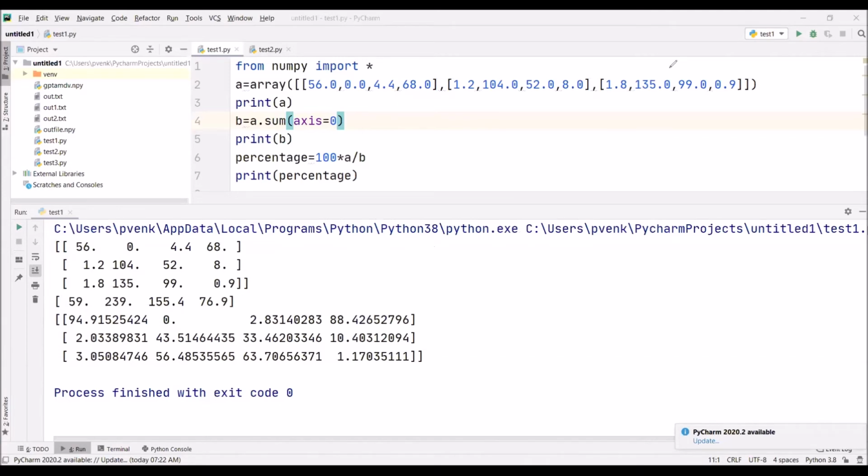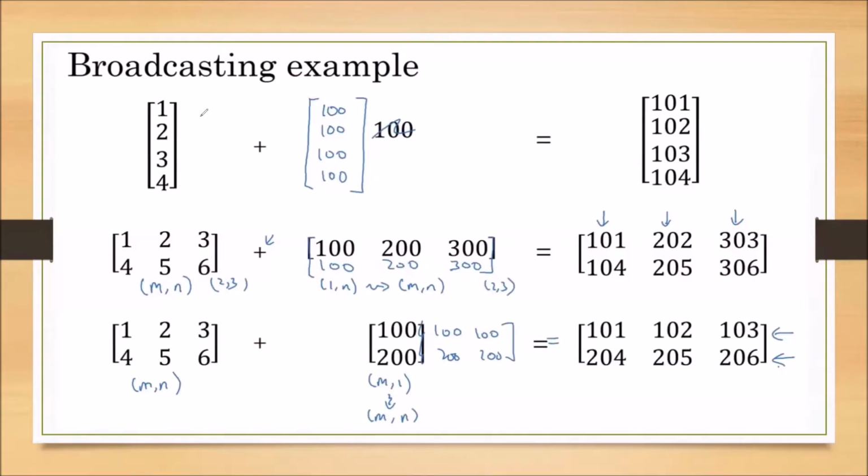We will discuss further. When I am using a matrix, this may be a 4 by 1 matrix. When I add this 4 by 1 matrix with 100, this 100 will be added to each and every value. So now this 100 is behaving like 400s in a matrix. So this is a 4 by 1 matrix.